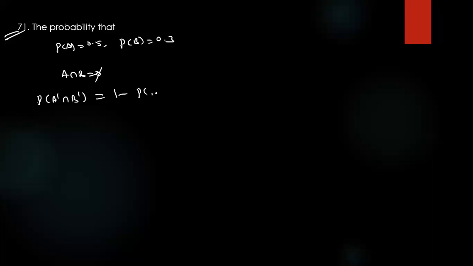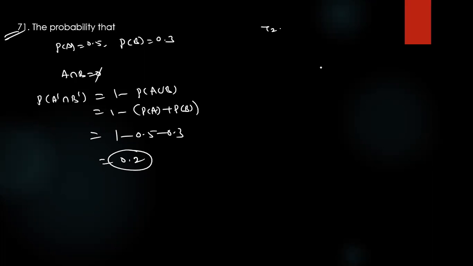71. The probability that you have, what is A? P of A is how much? 0.5. Here B is 0.3. Mutually exclusive events means intersection is 0. The probability of happening neither A nor B is simply A dash intersection B dash, which is 1 minus P of A union B. What is the formula? 1 minus, P of A plus P of B. That's all. Answer is 0.2.